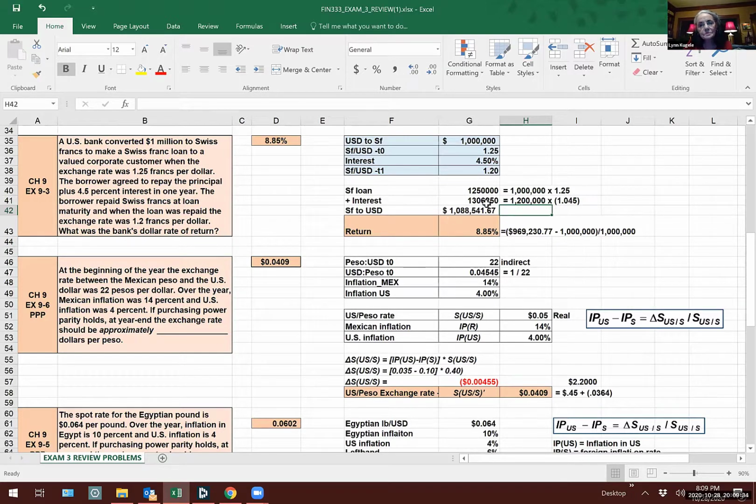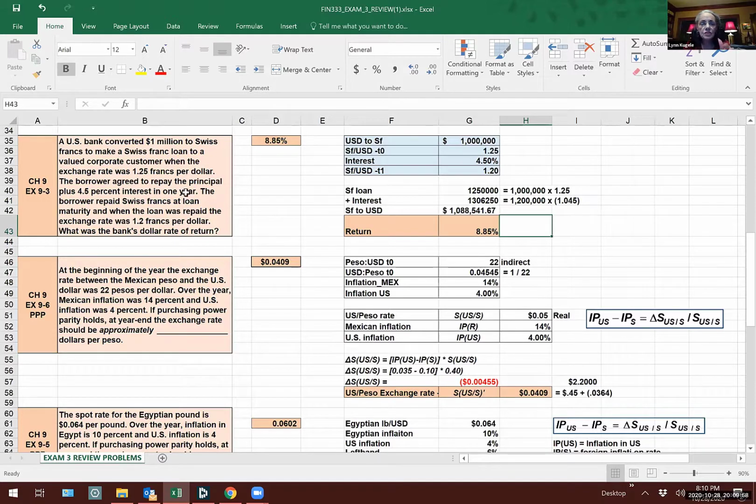Okay. They pay the interest back. They convert it back to US dollars. They're dividing it by G38. That one right there, that's the US dollars. So they started with $1 million US dollars. They got back $1,088,541. And just ignore that part too. Apparently I didn't change those correctly. There we go.